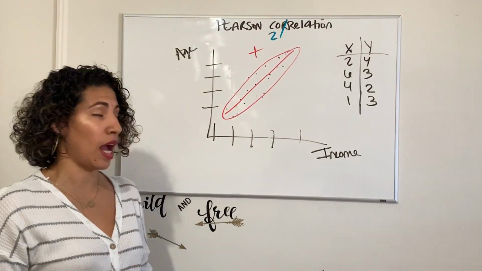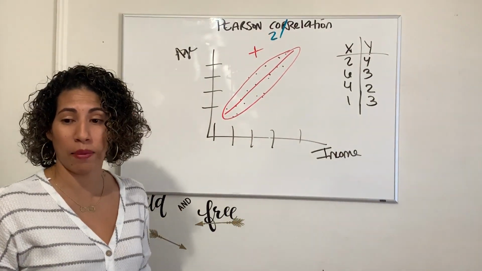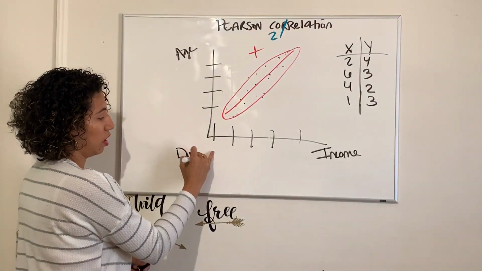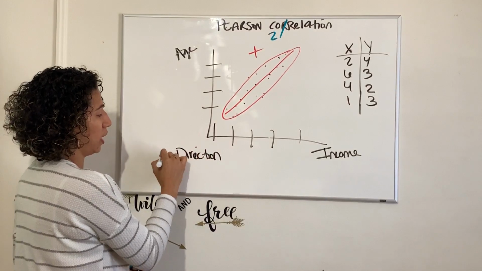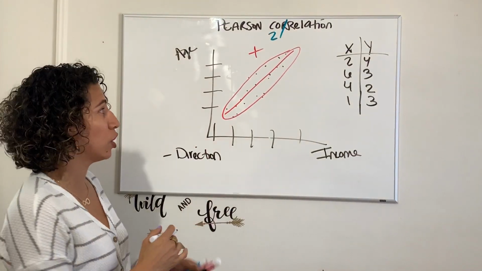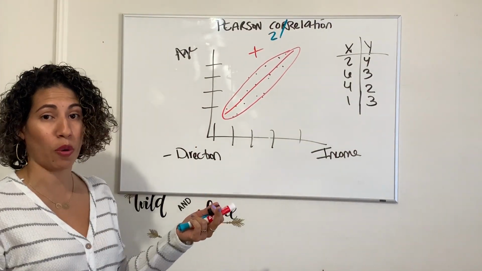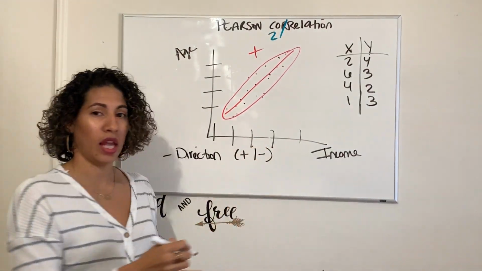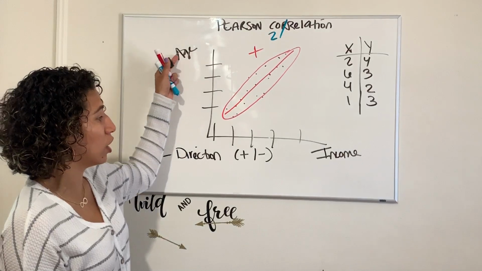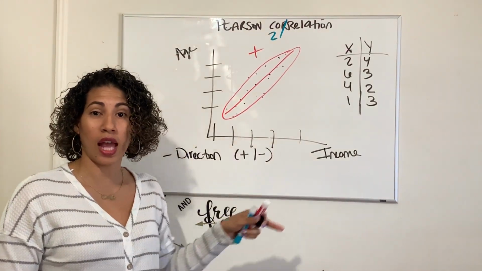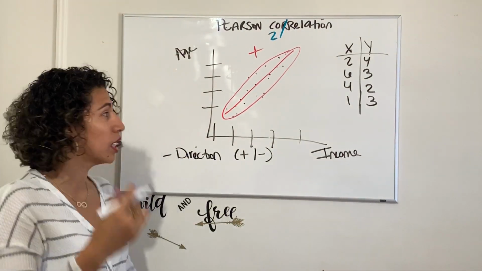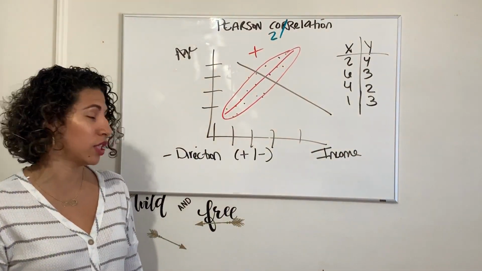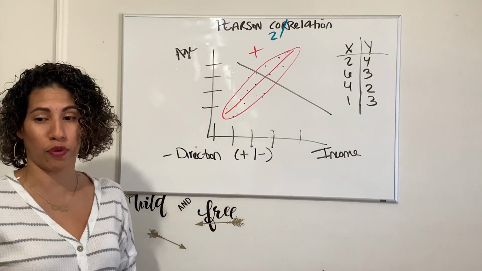So when we talk about the actual Pearson correlation, it's going to measure a couple different things. It measures, as you can see there, the direction of this relationship. So is this relationship going up? Is it going down? Is it a positive or is it a negative? If it's a positive relationship, as one increases, so does the other. If it's a negative relationship, it's considered inversed. As one goes up, the other goes down. An inverse relationship. So it measures the direction of the relationship.